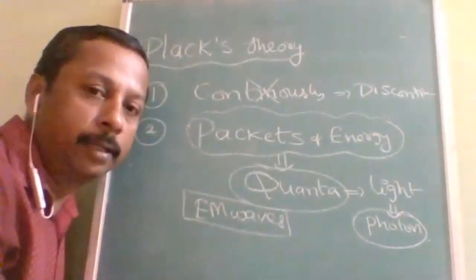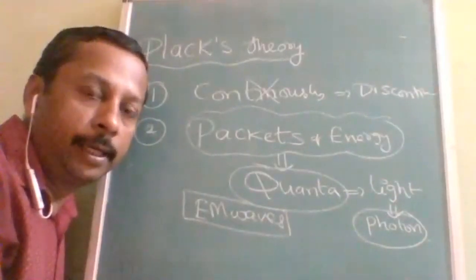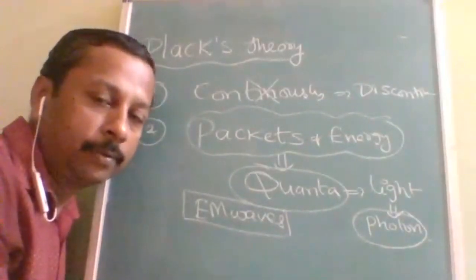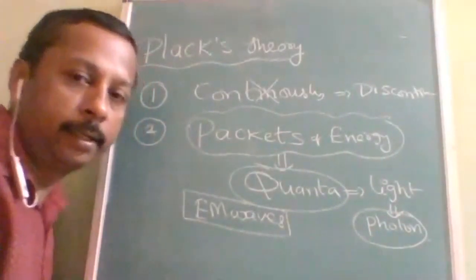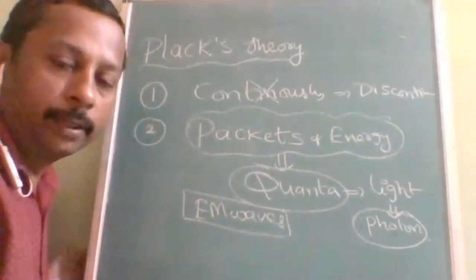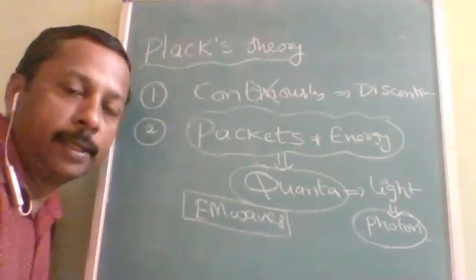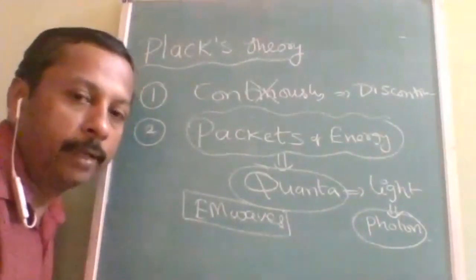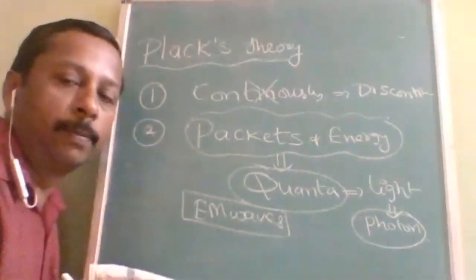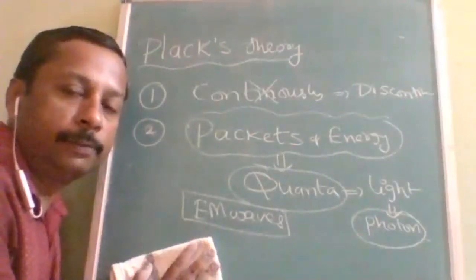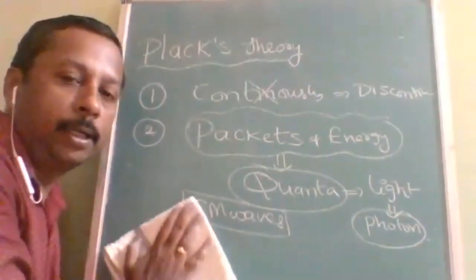Gamma rays are only called quanta. So a packet of energy containing gamma waves is called only quanta, not a photon. A packet of electromagnetic wave containing light waves is called photon also and quanta also. These are some examples of electromagnetic waves. So electromagnetic radiation is transferred from one place to another discontinuously in the form of packets of energy. Packet of energy is called quanta or photon.